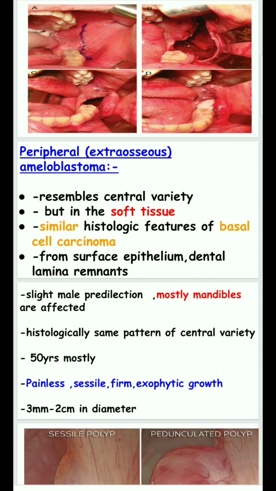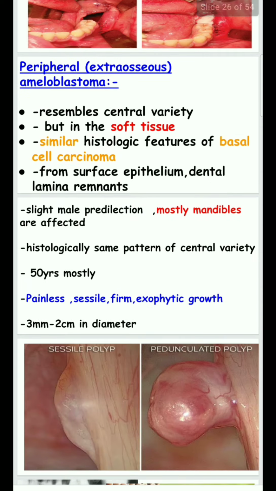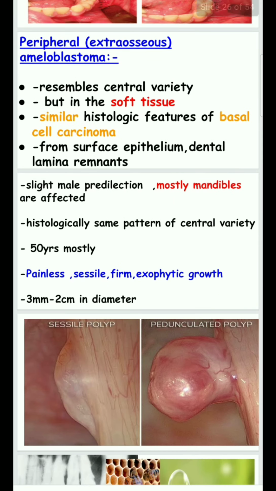The histologic features are similar to basal cell carcinoma. It arises from the surface epithelium of the jaw, which undergoes formation of the ameloblastoma from the surface epithelium, and also from the dental lamina remnants. It is mostly seen with a slight male predilection. Mostly the mandible is affected.